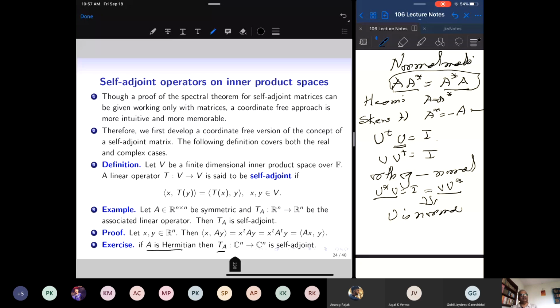And we will prove that a self-adjoint linear operator acting on a finite dimensional inner product space has an orthonormal basis of eigenvectors. Once I prove that, it will apply to T_A where A is symmetric, and it will apply to T_A when A is Hermitian, and it will produce an orthonormal basis of Rn for real symmetric matrices, and an orthonormal basis of Cn for Hermitian matrices.